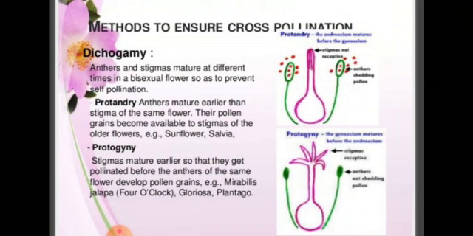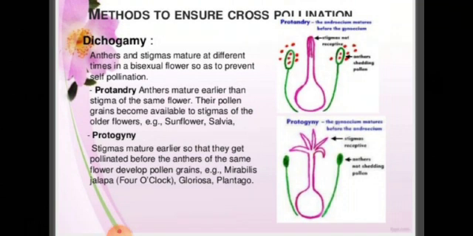And here in the second picture you can see protogyny. I'll explain this. Protandry, anther matured earlier than the stigma of the same flower. Their pollen grains become available to stigmas of the older flowers. Anther is matured first, but stigma is not matured. So their pollen grains will be available to the stigma of the older flower. Protandry: pro means first, and anther matured first.